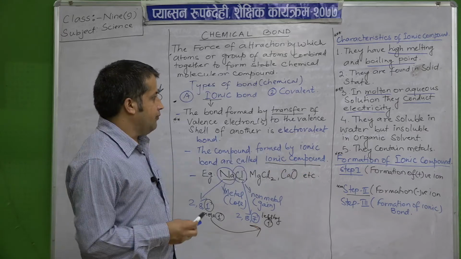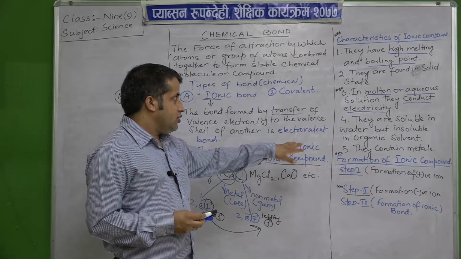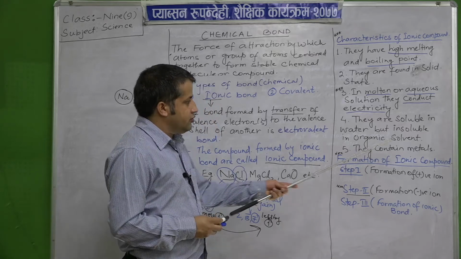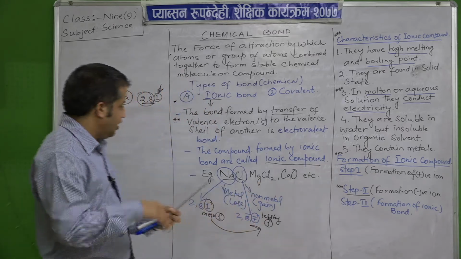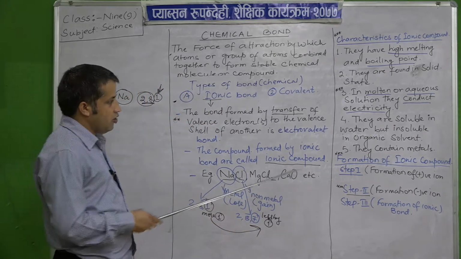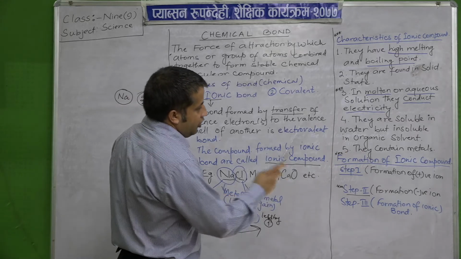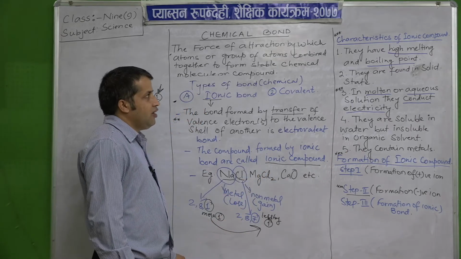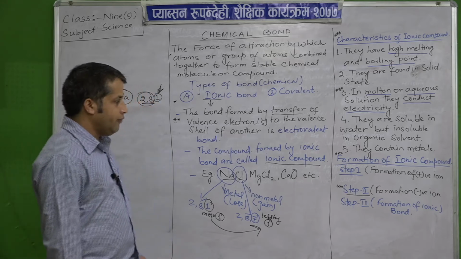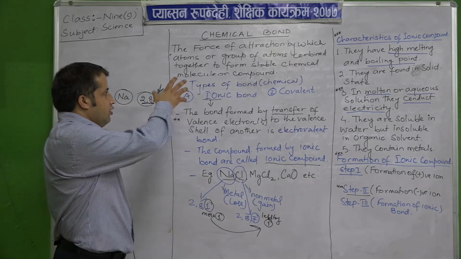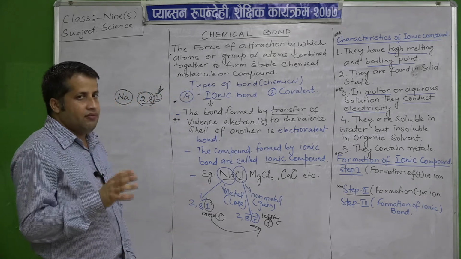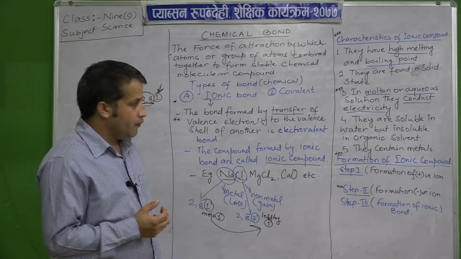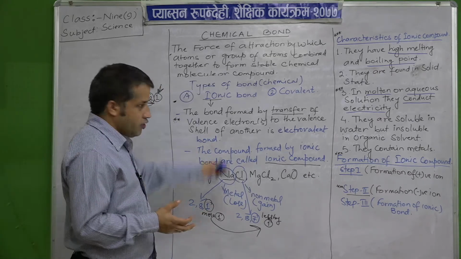Okay. Now, the next point is they contain metals. So, already I have discussed here, they have metal and non-metal. So this property, that they contain metal, is another characteristic of the ionic compound. Okay. So till now we have discussed or covered many things. Okay. So I have written on the board itself.